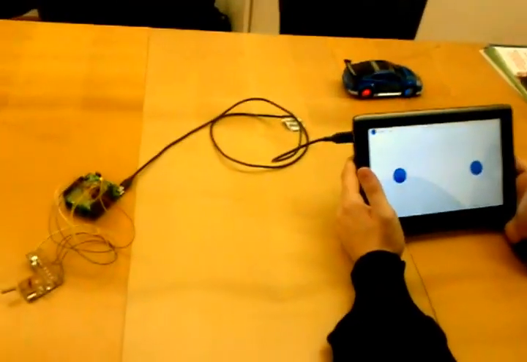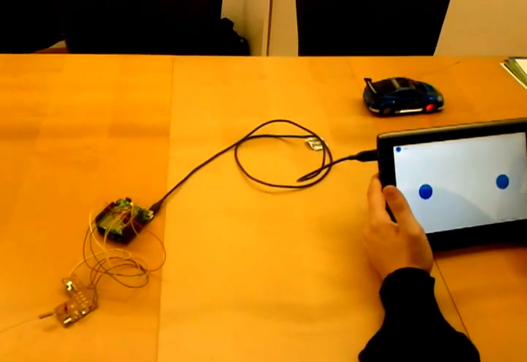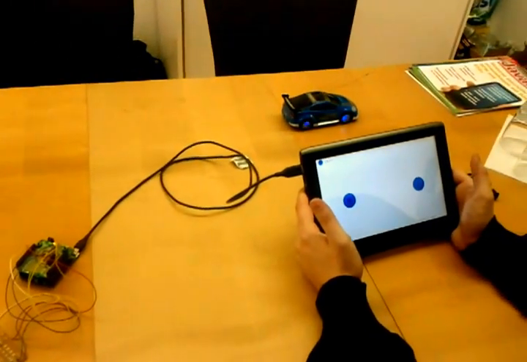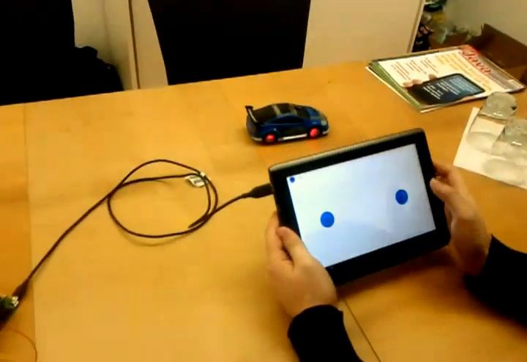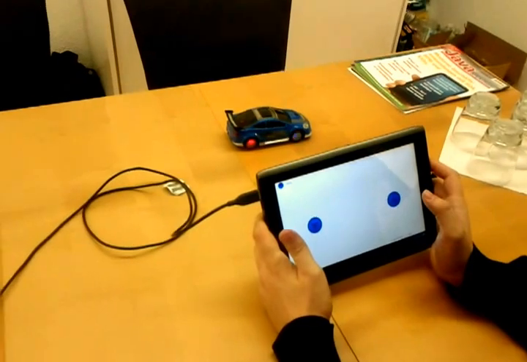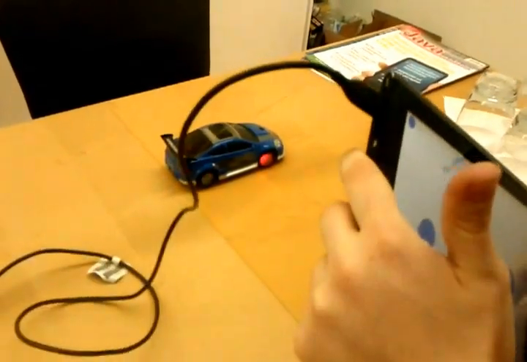Hi, let me show you what we did with an Android tablet as well as a microcontroller. What we have here is a toy car remote that we are using to control our toy car over there. We built an Android application that can control the servos of the car by tilting the tablet.